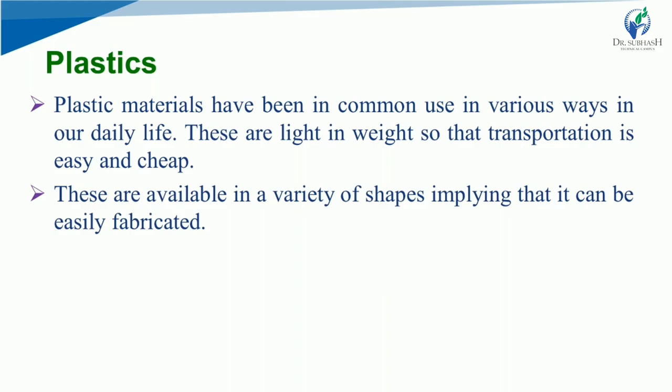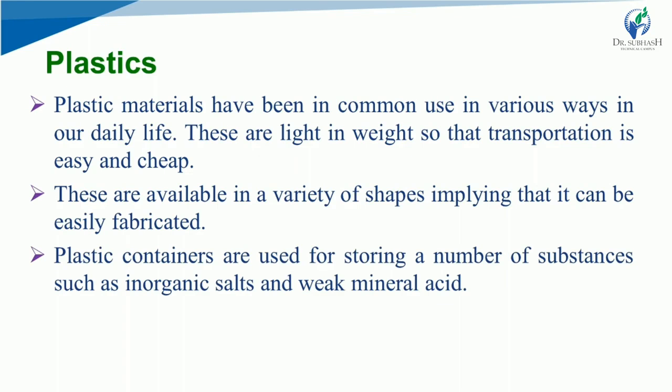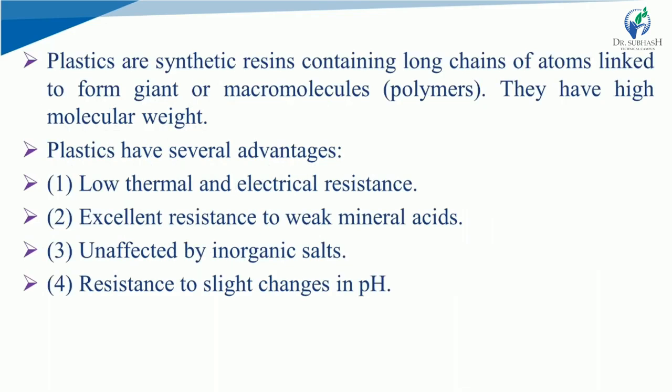These are available in various shapes, implying that they can be easily fabricated, which shows that you can change them into any shape. Plastic containers are used for storing a number of substances such as inorganic salts and weak mineral acids. Plastics are synthetic resins containing long chains of atoms linked to form giant molecules or polymers.